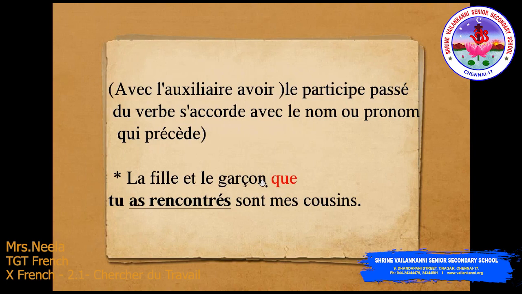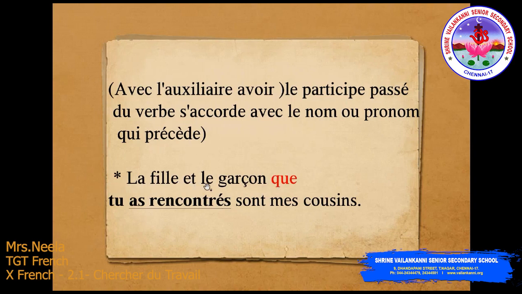Now with the auxiliary avoir in the passé composé, the participle will be doing the agreement. So the que functions as the direct object preceding the verb. When the verb is in the passé composé, the past participle agrees in number and gender with the que. So now you see this example.